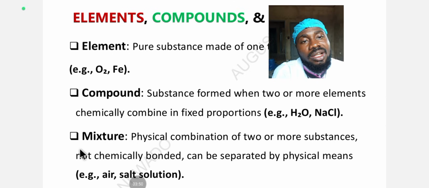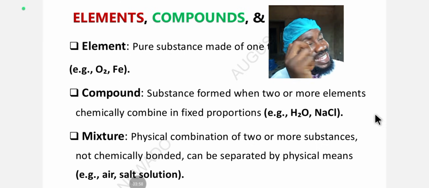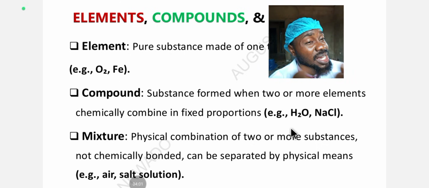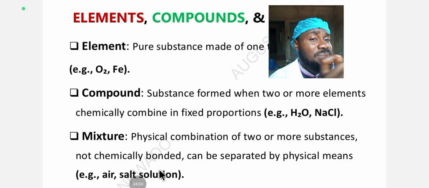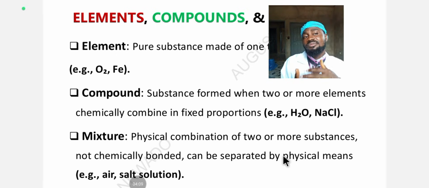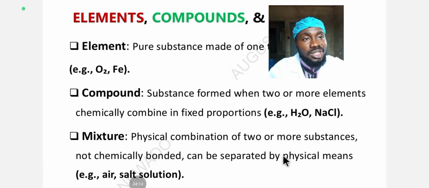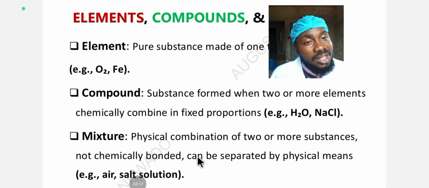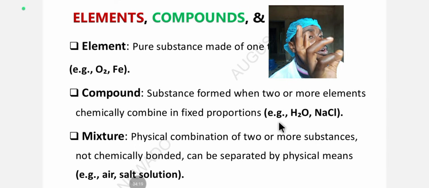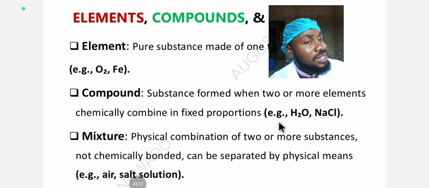So let's now look at mixtures. A mixture is a physical combination of 2 or more substances. A mixture is physical, it's not chemical. It is a physical combination of 2 or more substances, not chemically bonded, and can be separated by physical means. So you use physical means to separate a mixture. They are not chemically combined together. When they become chemically combined together, they are called compounds.